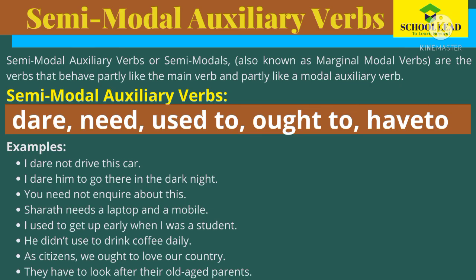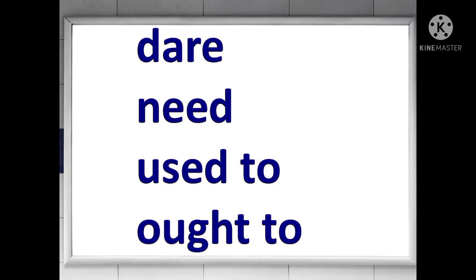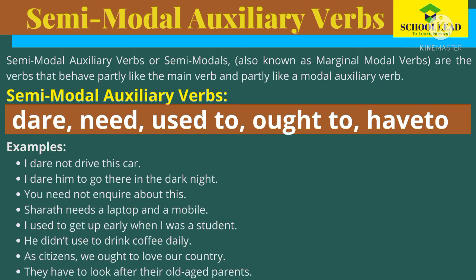Semi-modal auxiliary verbs are dare, need, used to, ought to. What are the 4 semi-modal auxiliary? They are dare, need, used to, ought to. Let's see the definitions and example. Semi-modal auxiliary verbs or semi-modals, also known as marginal modal verbs, are the verbs that behave partly like the main verb and partly like a modal auxiliary verb.